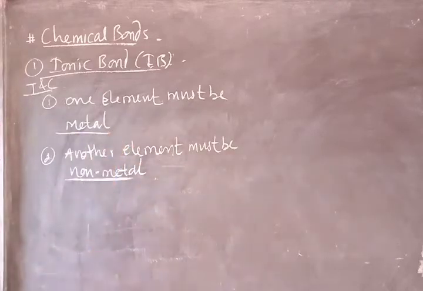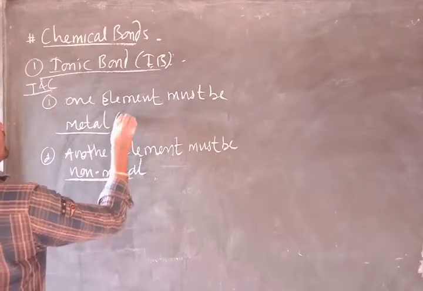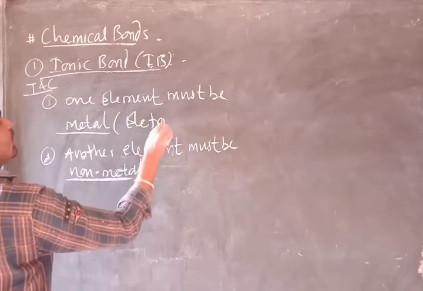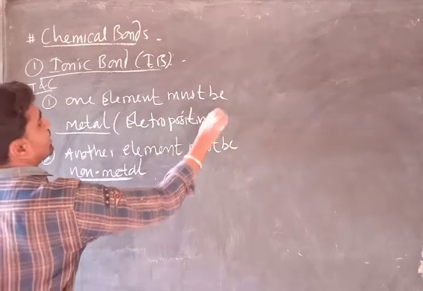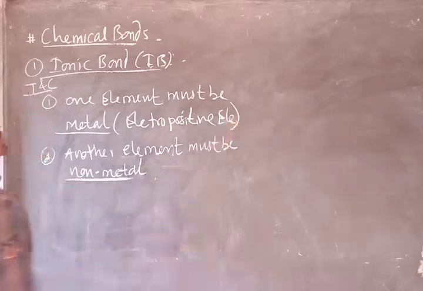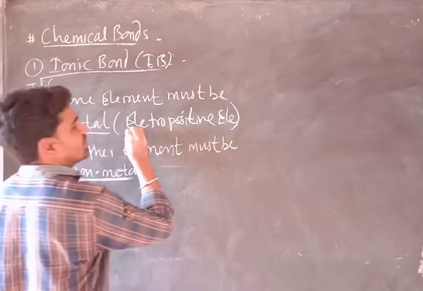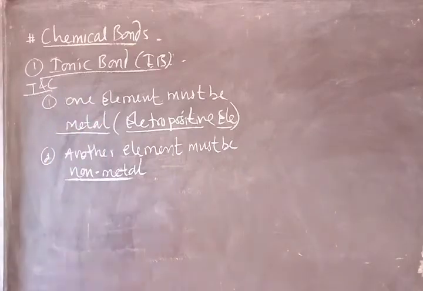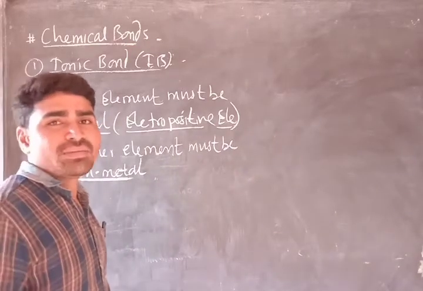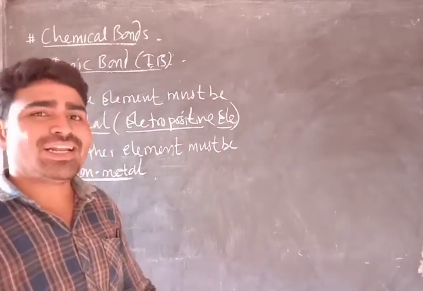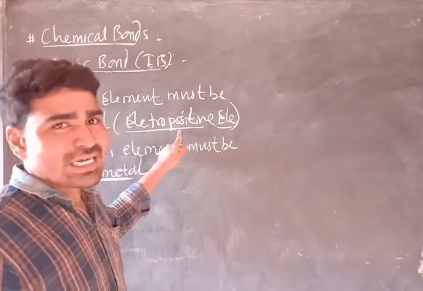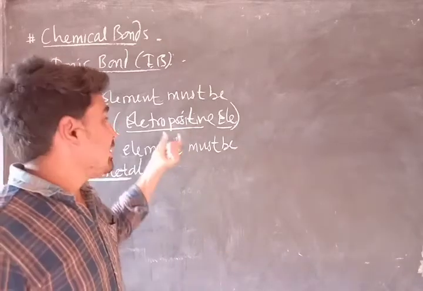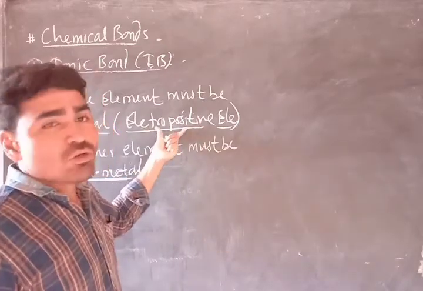Metal and non-metals. Dear students, remember this, metals are also called electropositive elements. Why are they called electropositive elements? Because when they lose their valence electrons, they appear as positively charged ions.